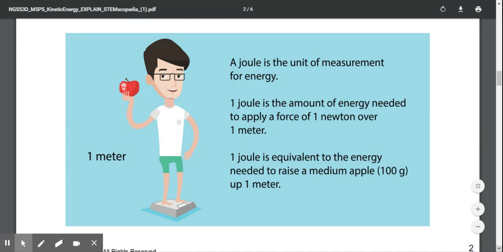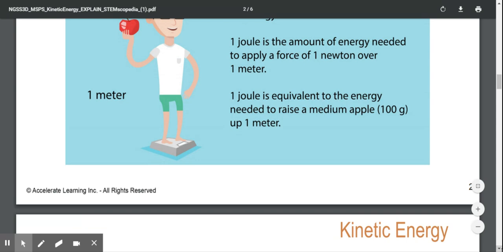1 joule is the amount of energy needed to apply a force of 1 newton over 1 meter. 1 joule is equivalent to the energy needed to raise a medium apple, 100 grams, up 1 meter.